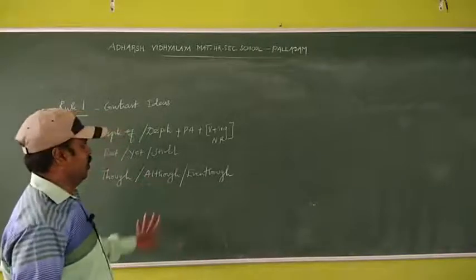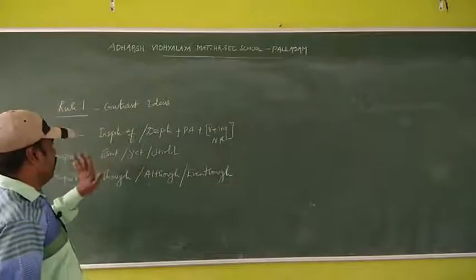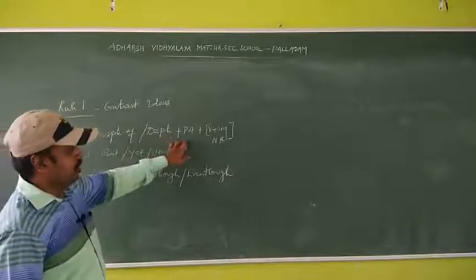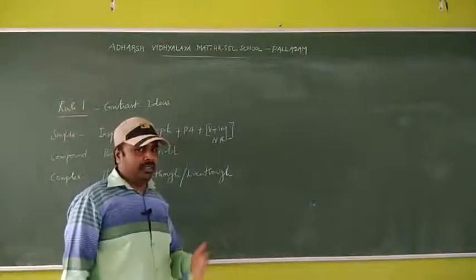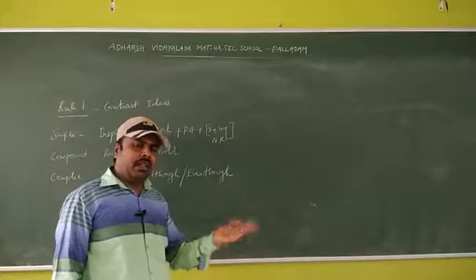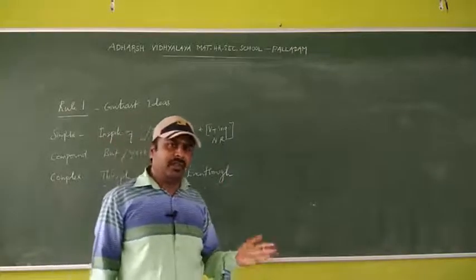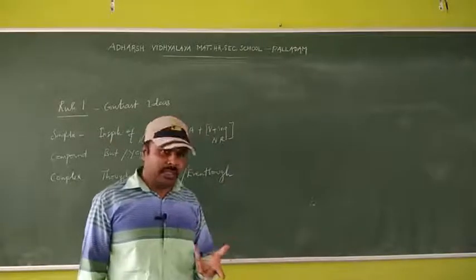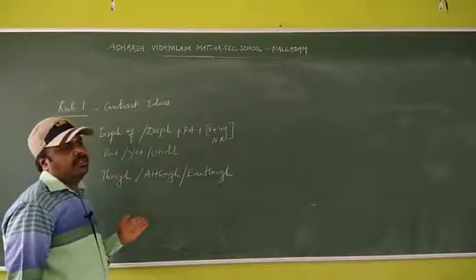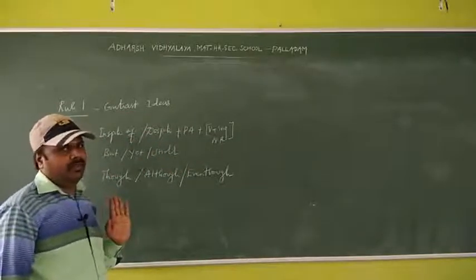So this is rule number 1. Simple sentence, in spite of, despite, possessive adjective. I said last class, he means his, she, her, they, their, we means our. These are all possessive adjectives. And coordinating conjunction, subordinating conjunction.